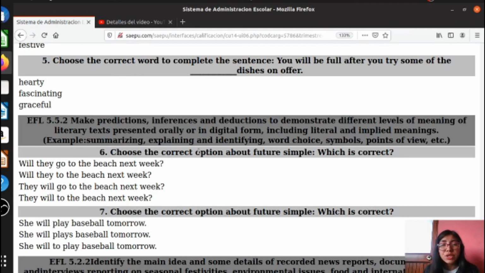So pay attention to the instruction of any question. Okay, tiene que prestar atención a la pregunta. Okay, a la instrucción que le da la pregunta.